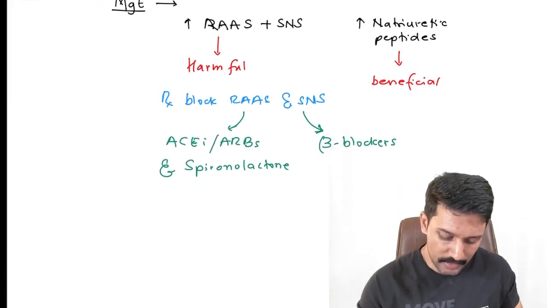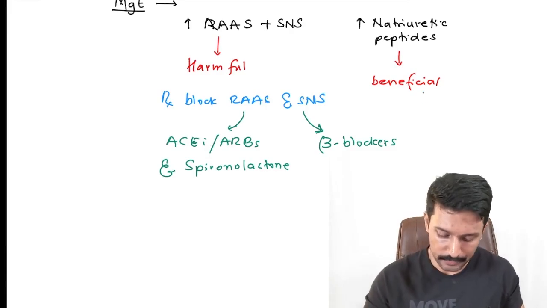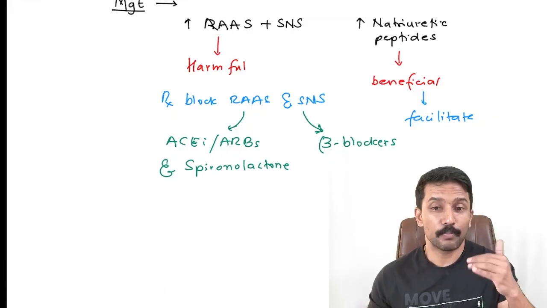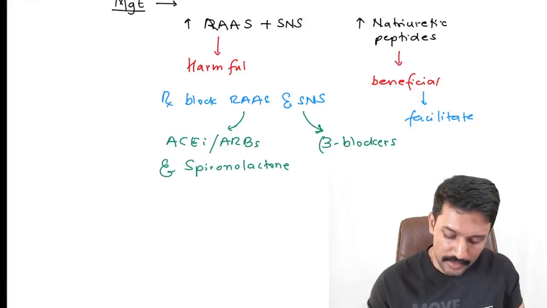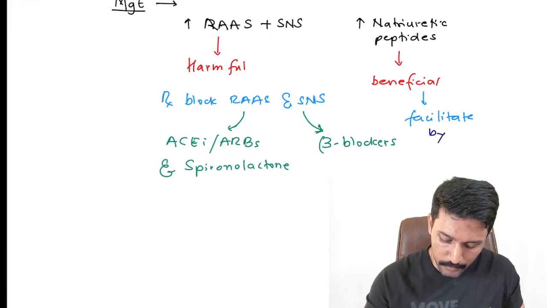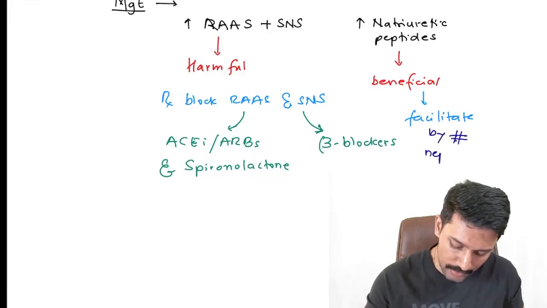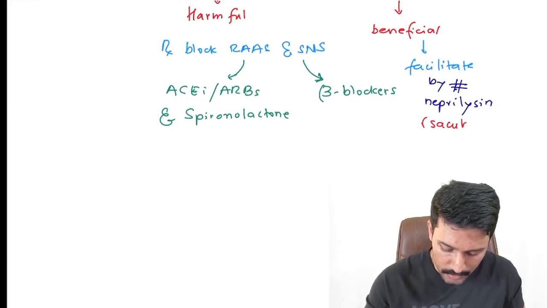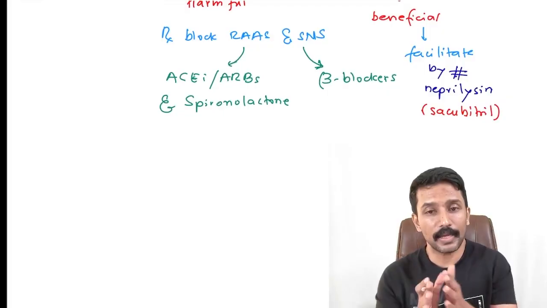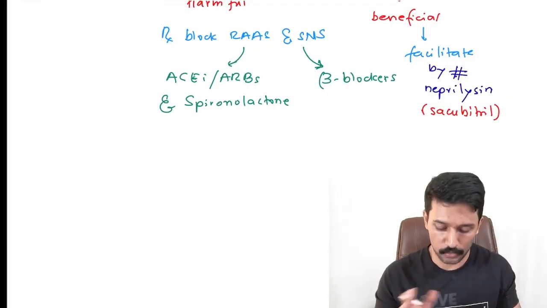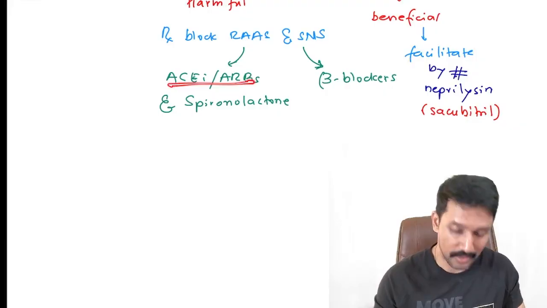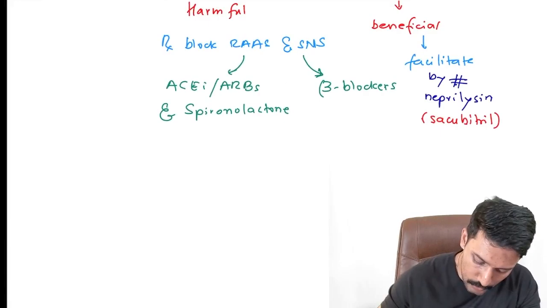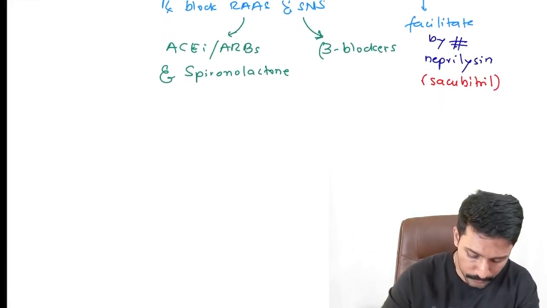And the natriuretic peptides are beneficial, so I want to facilitate their action. We know that natriuretic peptides are broken down by neprilysin. So I can facilitate their action by blocking neprilysin. One neprilysin inhibitor right now available in India is sacubitril, and you already know that sacubitril is available in combination with valsartan. If you are using this, we should stop the pre-existing ACE inhibitor or ARB that the patient is taking. So when it comes to management, I will give you a simple protocol.